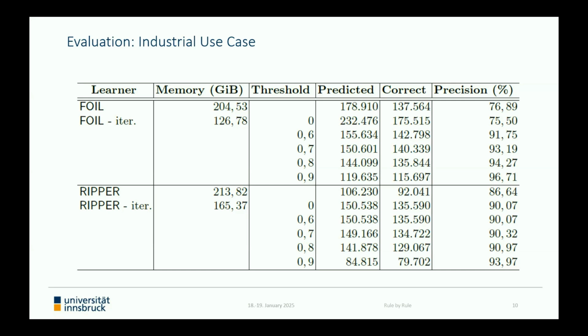The precision clearly increases with an increased value of confidence, making it possible to classify about 120,000 examples with FOIL, for instance, with a nearly perfect precision. And this is about half of the considered test examples that can be processed without human intervention by applying fully transparent and explainable methods.